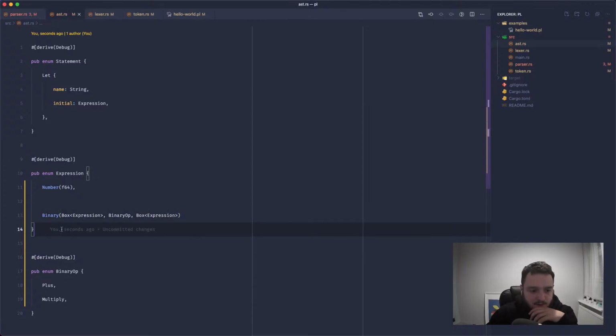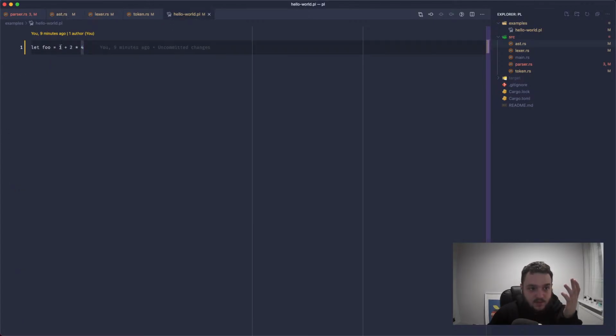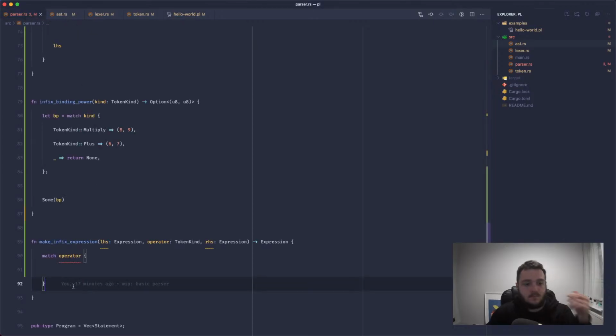Okay, so a binary op will have a left-hand side, it will have some sort of operation, and it will also have a right-hand side, which will also be an expression. And these expressions could be more binary operations. In our case, they will be, because we'll have 1 plus 2 times 4, so we'll have that on the right-hand side, that on the left-hand side, and then that as the operator, or as the binary op.